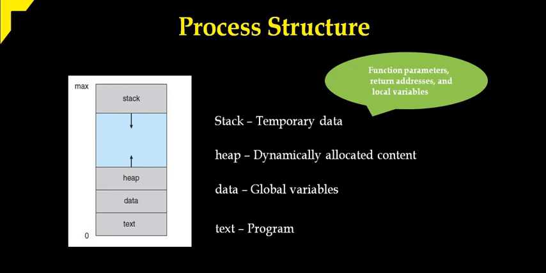Dynamically allocated content is stored in the heap section. Any global variables in the program are stored in the data section. Your entire program is stored in the text section. That is how the different data is categorized and stored in the primary memory. We call it process structure. For our easy understanding, I am taking a C program to explain all these things. So this is all about what is a process and what is process structure. I hope you understand these topics well.